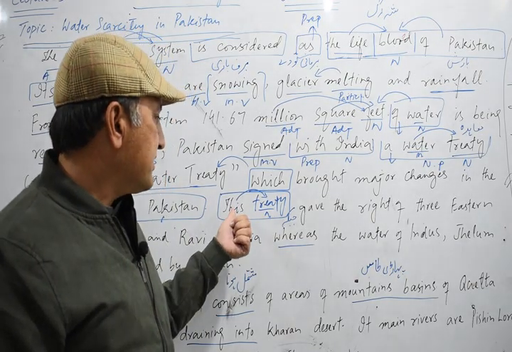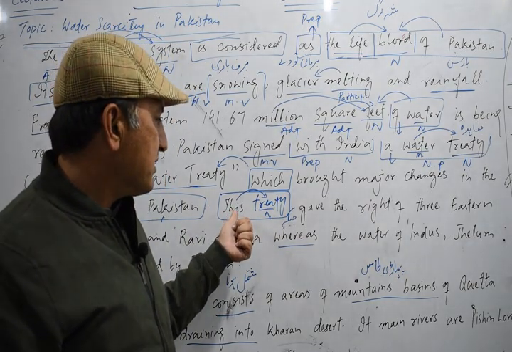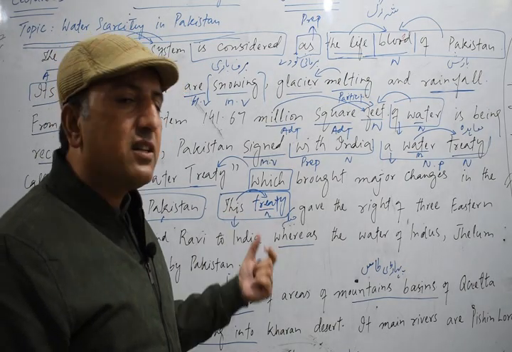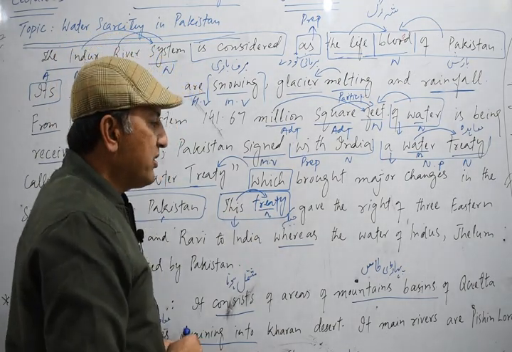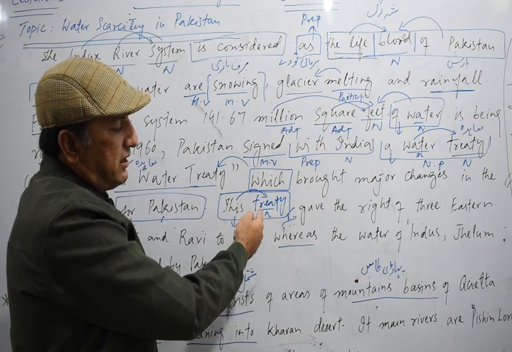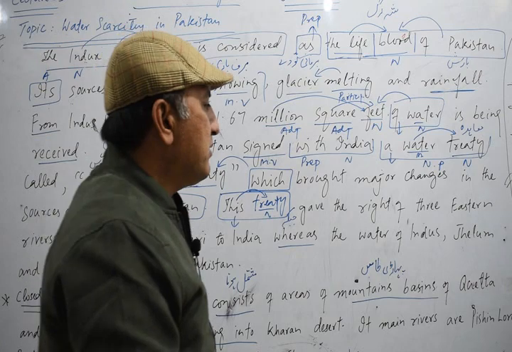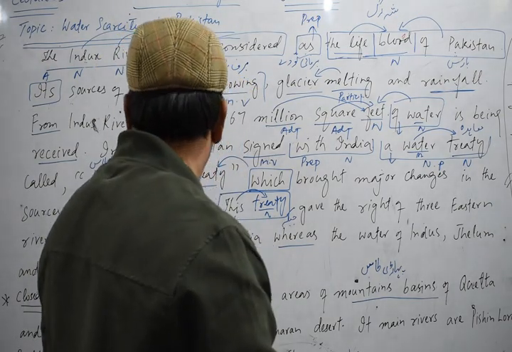Here it works as a modifier. This works as a modifier. This treaty combined is a phrase, and it is a noun phrase because the key word in this phrase is the noun treaty. So this is a noun phrase. Gave the right of three eastern rivers.